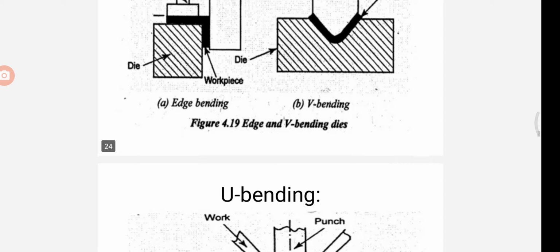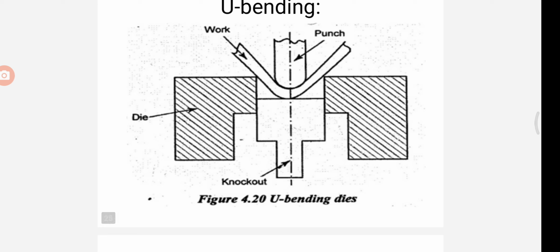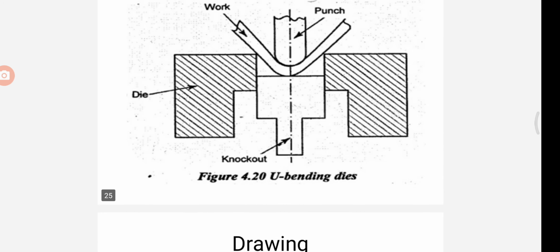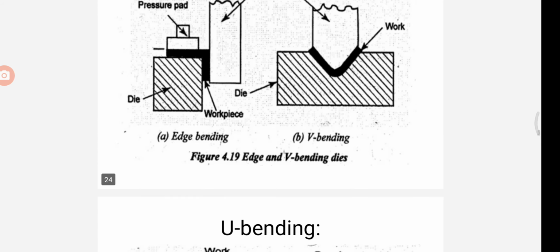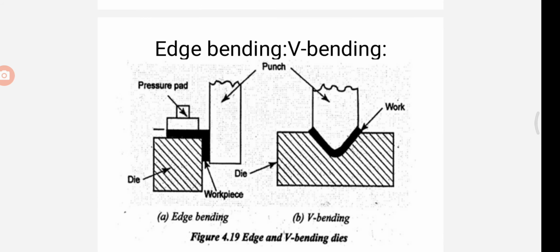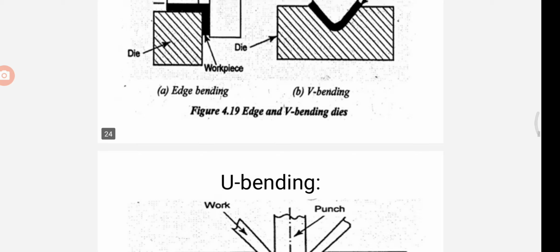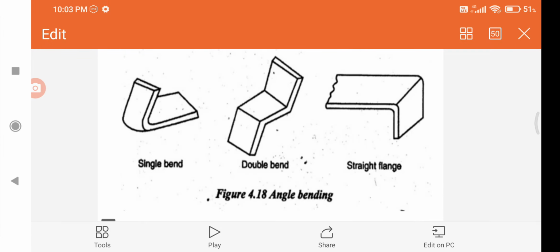Next we can see U bending. U bending uses a U-shaped punch to give the required shape to the metal with the help of dies. This is known as the U bending die. So this is edge bending, V bending and U bending. Mostly this is the single bend, double bend and straight flange.